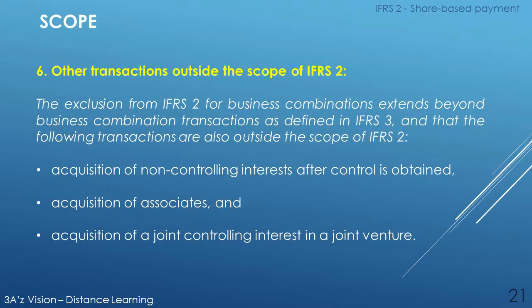Other transactions outside the scope of IFRS 2. The exclusion from IFRS 2 for business combinations extends beyond business combination transactions as defined in IFRS 3. The following transactions are also outside the scope of IFRS 2. Acquisition of non-controlling interests after control is obtained. Acquisition of associates. And acquisition of a joint controlling interest in a joint venture.